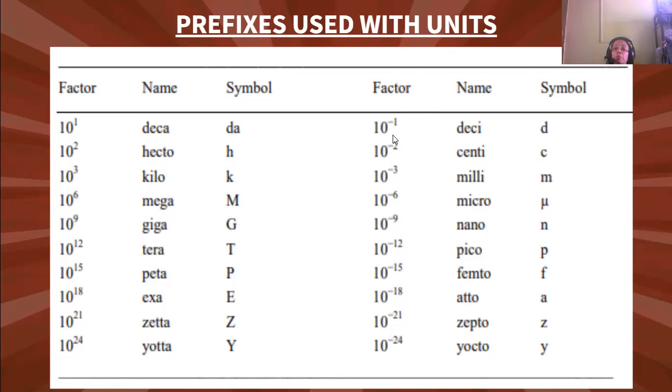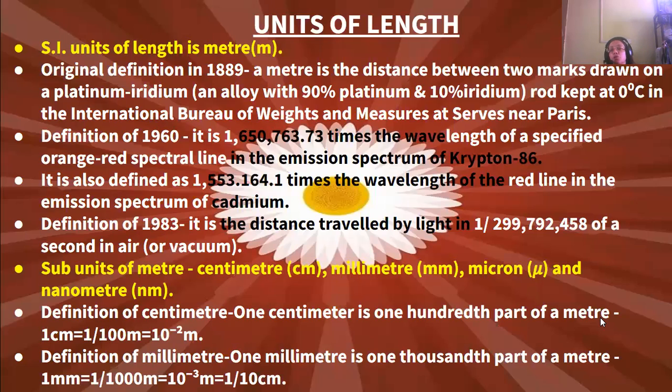Then some other factors: 10 to the power -1 deci, 10 to the power -2 centi, 10 to the power -3 milli, 10 to the power -6 micro, 10 to the power -9 nano, 10 to the power -12 pico, 10 to the power -15 femto, 10 to the power -18 atto, 10 to the power -21 zepto, and 10 to the power -24 yocto. The symbols are small d, c, m, then mu for micro, n for nano, small p for pico, small f for femto, small a for atto, z for zepto, and y for yocto. Next is units of length.